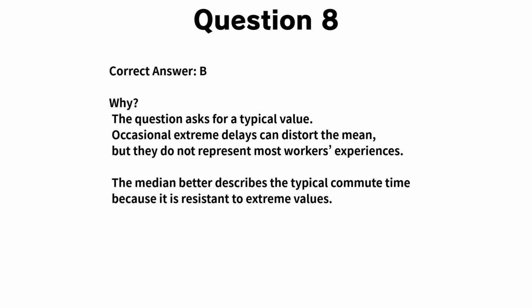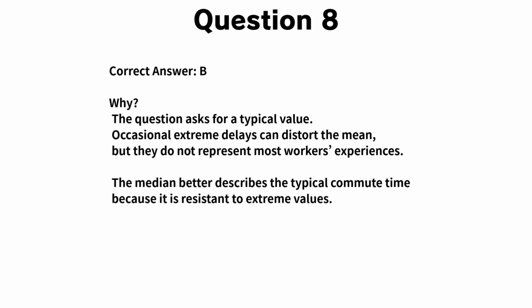Now let's walk through the explanation for question 8. The correct answer is B. Choice B focuses on the typical commute time for workers. In many cities, most commutes are fairly similar, but occasional long delays can occur because of accidents or road closures. These unusually long delays are not typical, but they can significantly increase the mean commute time.